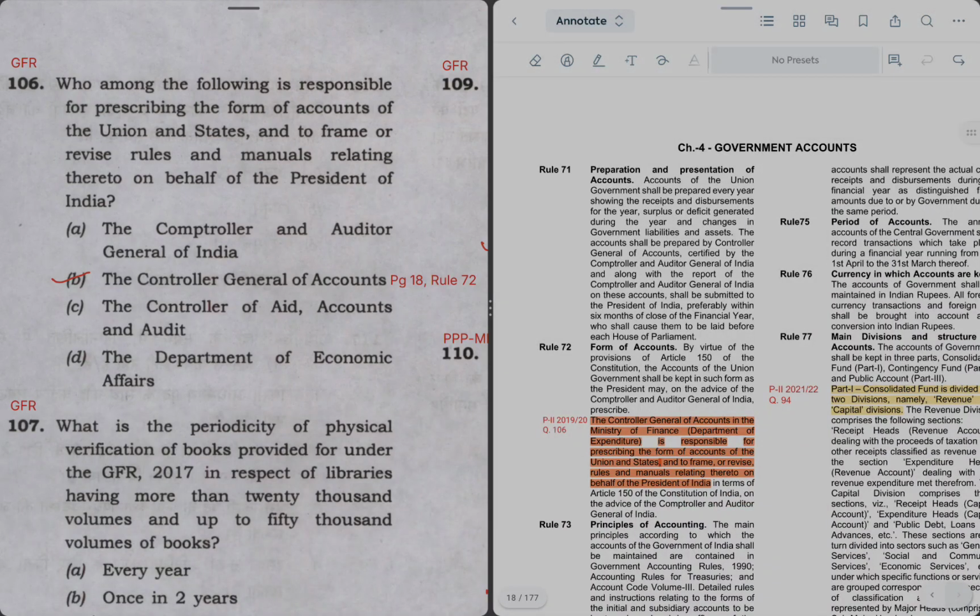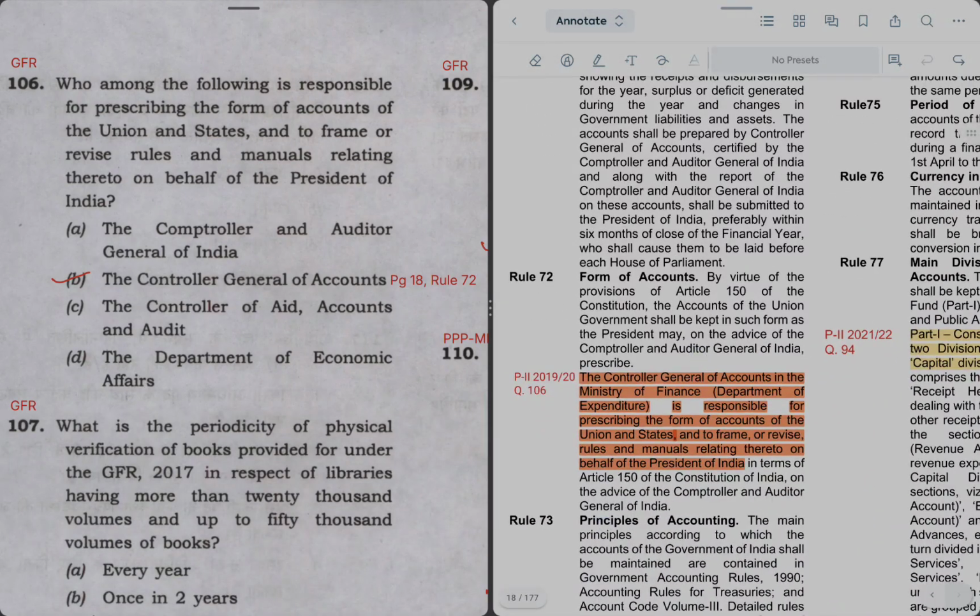On page 18 in rule 72 it is given that these Controller General of Accounts in the Ministry of Finance, which this CGA comes under Department of Expenditure, it's a hierarchy, is the concerned agency who will prescribe the form of accounts for union and states both. So option B is the right answer.